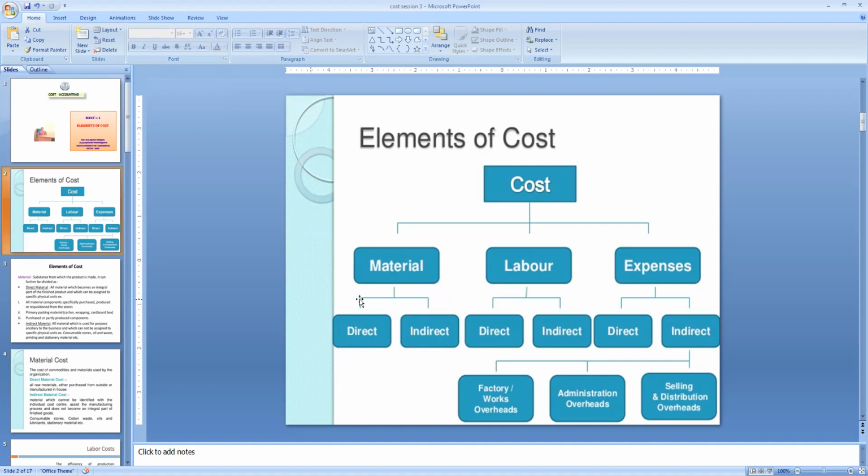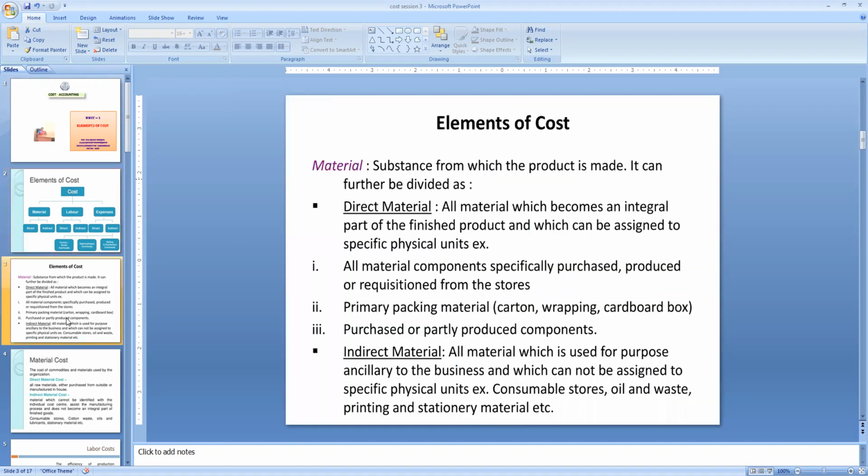Material is segregated into two, direct and indirect material. Labor is also divided into two categories: direct labor, which we can call wages, and indirect labor or indirect wages. Another one is expenses. Expenses are again classified into two, direct and indirect. Indirect expenses are segregated into factory overheads, administration overheads, and selling and distribution overheads. Let us go through the types of cost one by one.